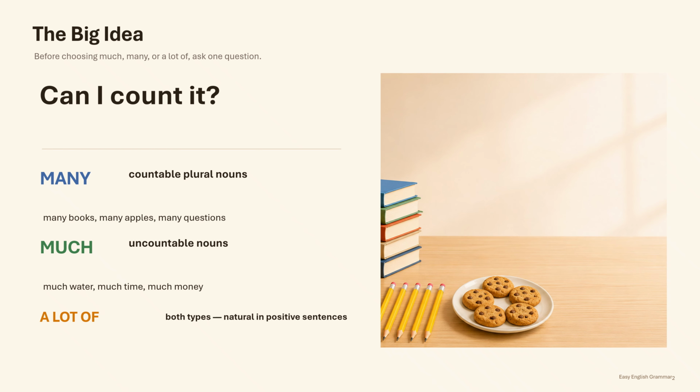With uncountable nouns, we can use much. The expression a lot of is easier because it can be used with both countable and uncountable nouns. It is also especially common in positive sentences and everyday conversation. So remember the first step. Decide whether the noun is countable or uncountable.